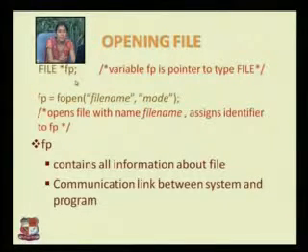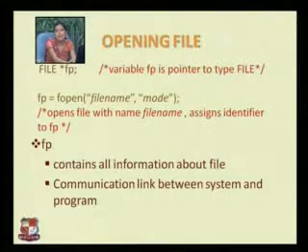Then with this fp, we want to open some file to manipulate it. To open that particular file, we will use the fopen function. So we write fp = fopen. Then we need to specify a file name and the mode. In which mode you want to open this file depends on the purpose. Purpose means you want to open this file for reading, writing, appending or manipulating.